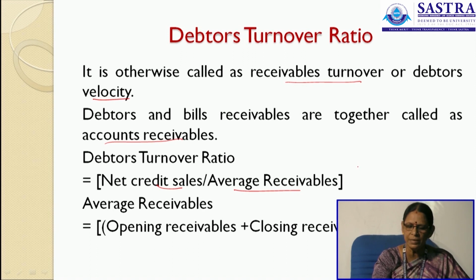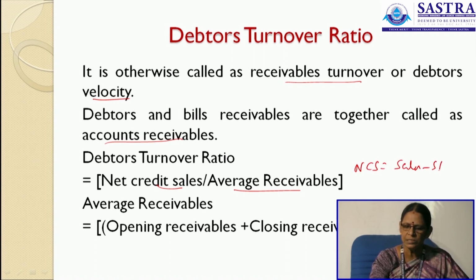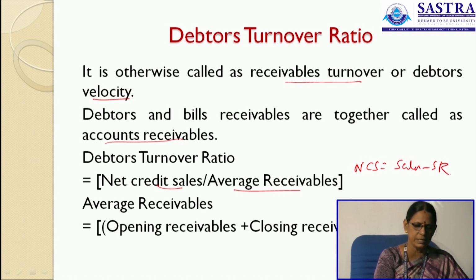What is this net credit sales? Net credit sales is equal to sales minus sales returns. What is your average receivables? Opening receivables plus closing receivables divided by 2. Here once again I want to pinpoint a particular fact, that receivables here means the debtors and bills receivable.